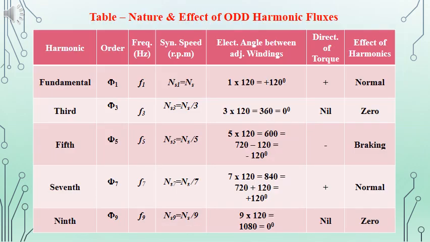An analysis of the odd harmonics is given in the table. Phi 1 is the fundamental component, phi 3 and phi 9 are odd harmonics, and we have phi 5 and phi 7. Phi 5 will be having an opposite direction and results in braking torque, and phi 7 in the same direction and will be the normal torque that is produced in addition to the fundamental frequency component.